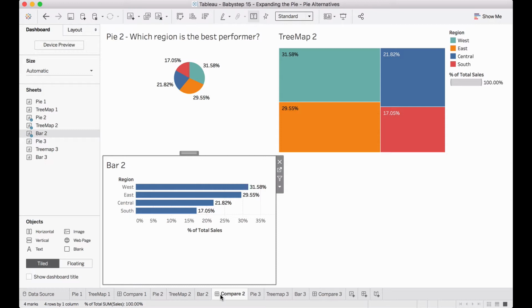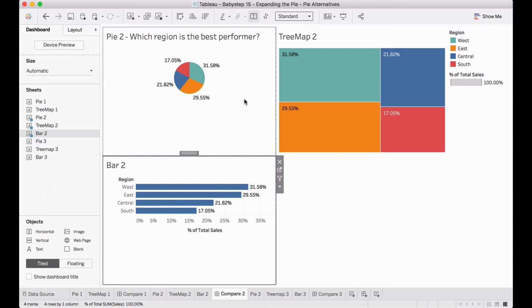If the single question is only ranking which is the best performer, then bar ultimately is the winner. There is no doubt bar conveys the message loudly and clearly. But if we want to convey that these things sum up to 100%, and we are looking at a composition, in bar you cannot convey this despite labeling it clearly, percentage of total sales and all of this. A pie, just a look of it tells people that we are looking at a whole and a breakdown of the whole. That's the biggest benefit of pie that I see.